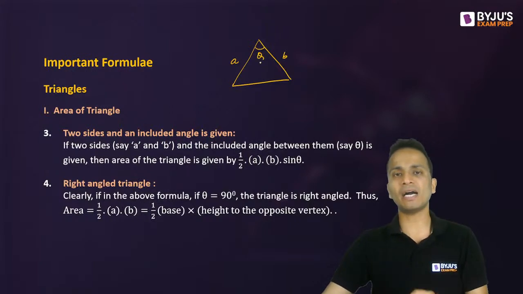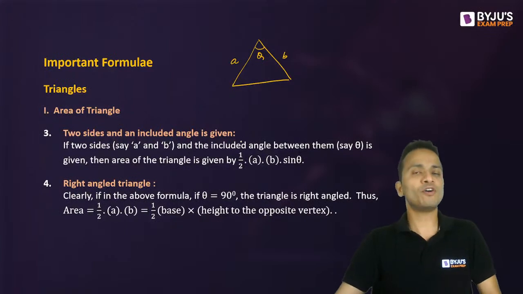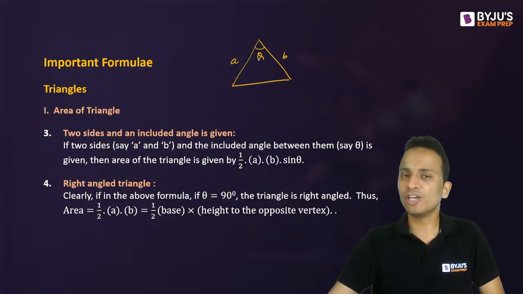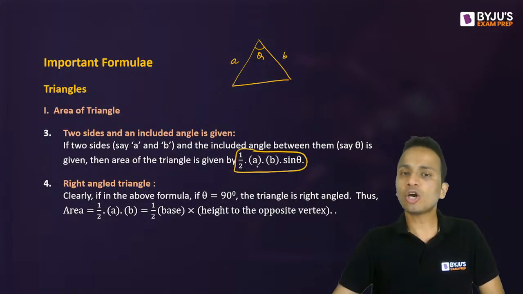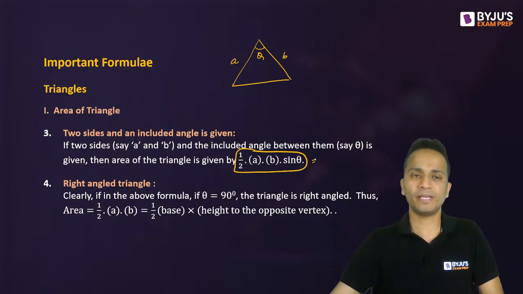So the angle that I've marked in the figure is the angle that will be required. Okay. So the formula for the area of the triangle using two sides and the included angle will be half the product of the sides multiplied by the sine of the containing angle, a little bit of trigonometry. Okay, so half ab sine theta will be the area of this triangle. All right, so that was formula number 3.